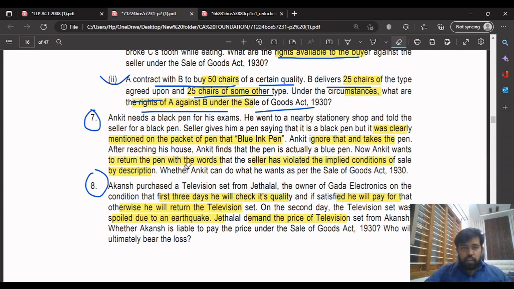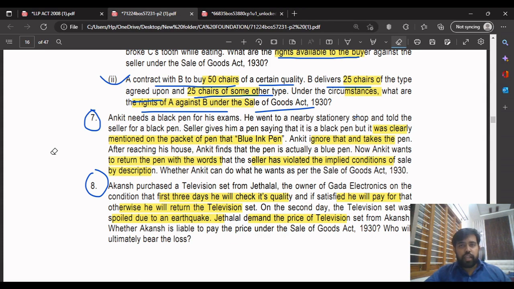Coming to question number 7. Here a person, Ankit, a student, wants a black pen for his exams. So he goes to a nearby stationery shop and tells the seller he wants a black pen. But the seller gives him a packet of pens. Ankit sees that it is a packet of blue pens, it was clearly mentioned. But he ignores it and takes the pens. Later on, he sees that it was a blue pen, so he wants to return it now. Can he return the goods which he has taken?